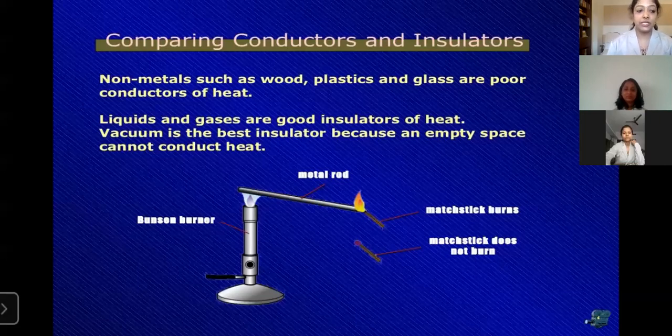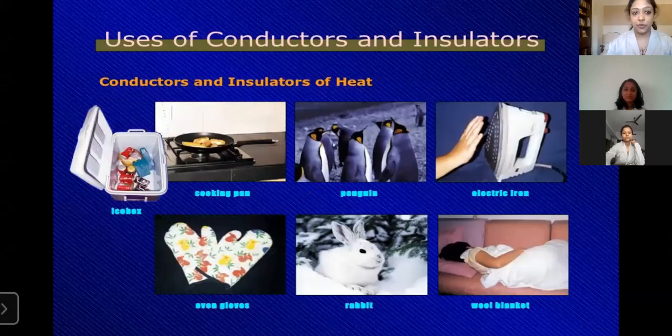Now we will see the uses of conductors and insulators. Some examples of conductors are the cooking pan and electric iron. They can conduct electricity and heat, so they can be used. As for insulators, here we see the gloves that we use with the oven. Being an insulator, it does not allow the transmission of heat and hence protects our hands.